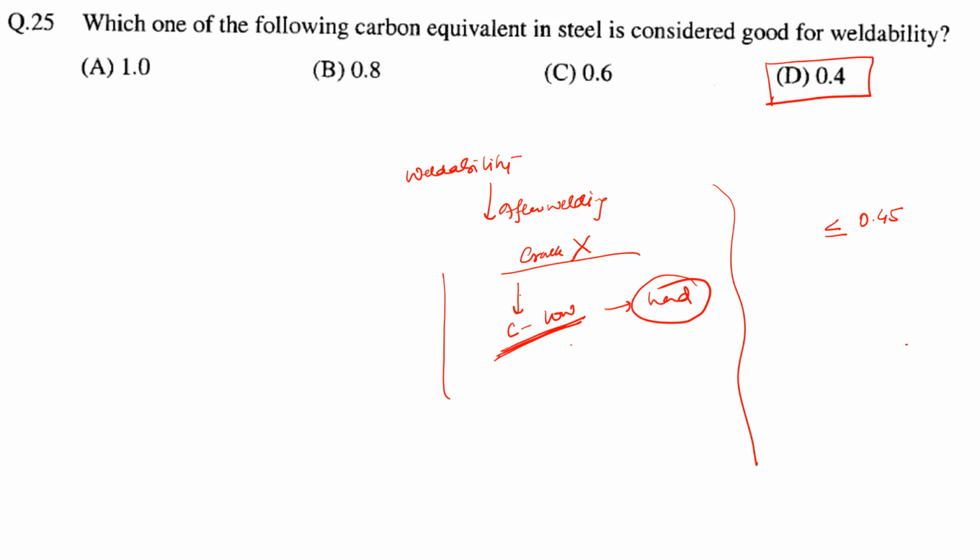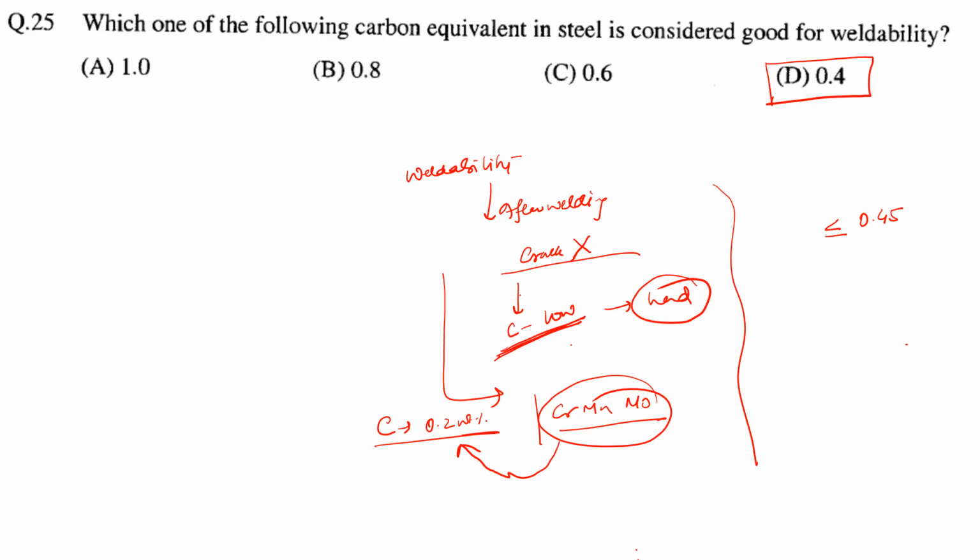And guys, there is a difference between just carbon and carbon equivalent. Like the normal carbon, suppose in the steel it is 0.2 weight%, but it contains some chromium, manganese, molybdenum, these things. These also have effects similar to carbon. Carbon increases the strength, and similarly chromium, manganese, molybdenum can also increase the strength. So that's why the term carbon equivalent comes.